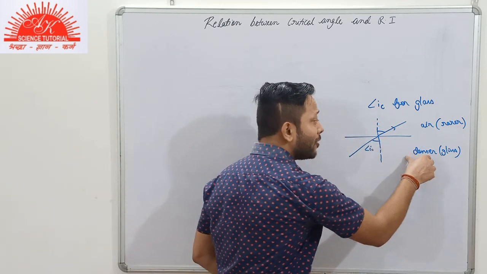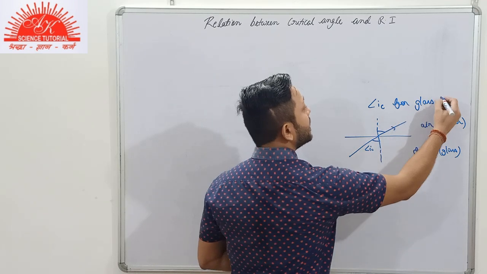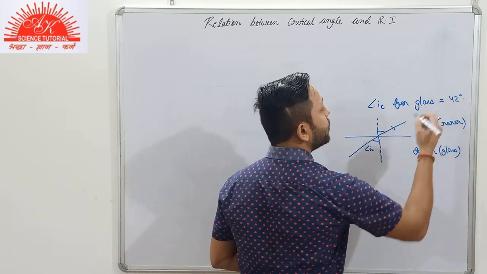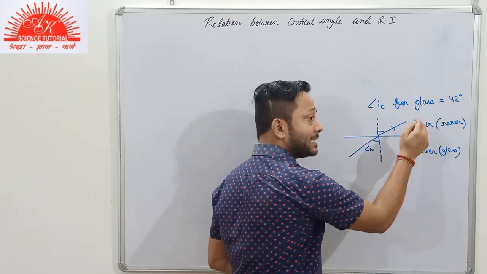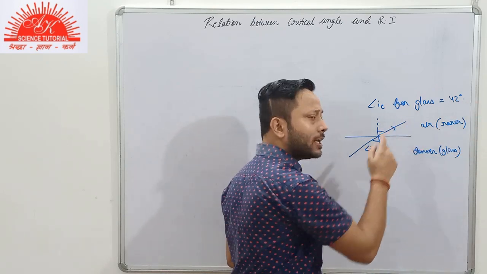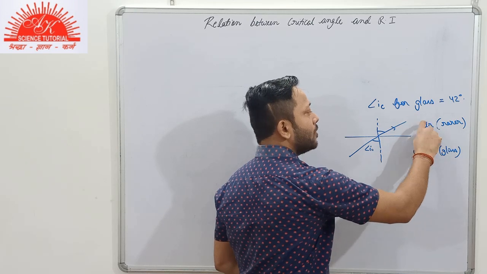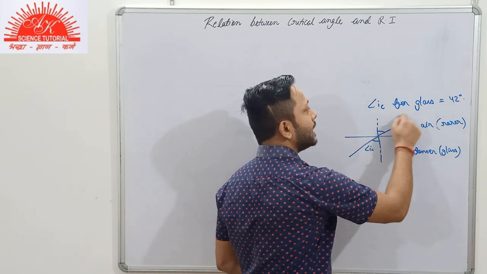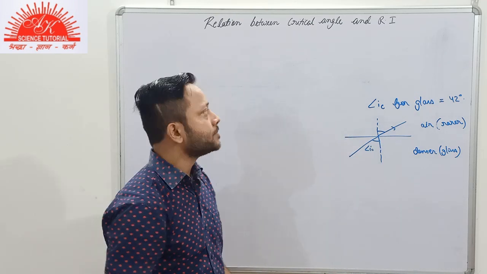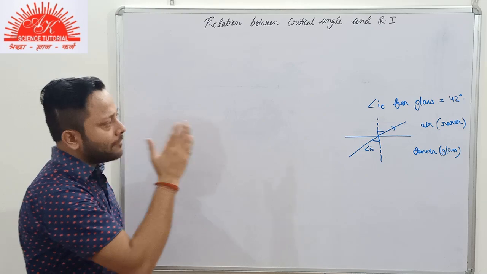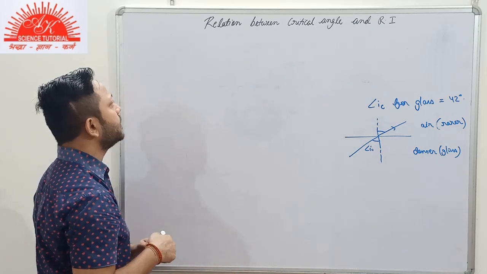So for glass and air, the critical angle for glass is 42 degrees, and it will change if you replace the rarer medium, air, by water. Water is also rarer as compared to glass. So if you replace air by water, then the critical angle for glass will also change. It will not be equal to 42 degrees. So for the critical angle for a given pair of media and the refractive index, we'll discuss the relation between them.